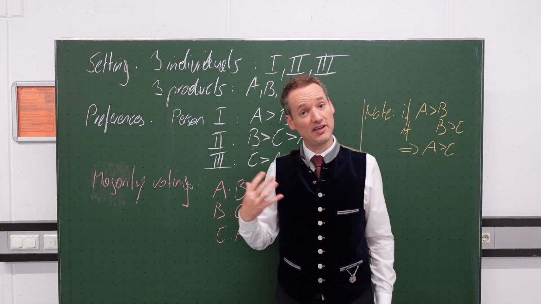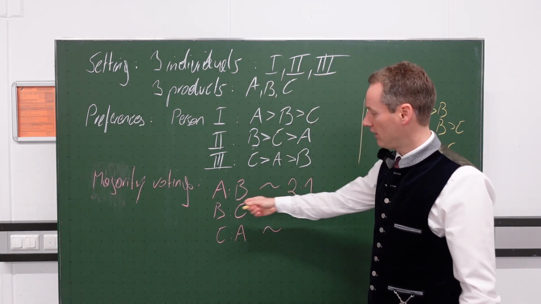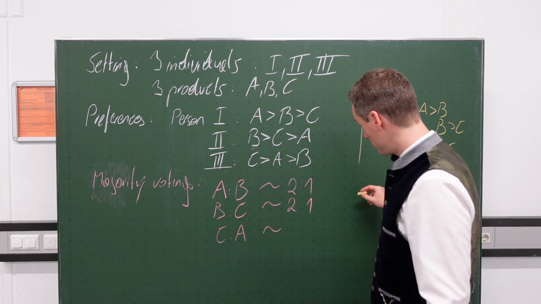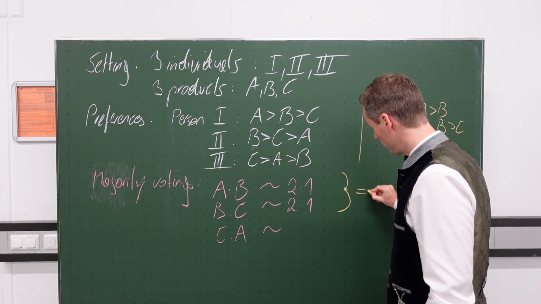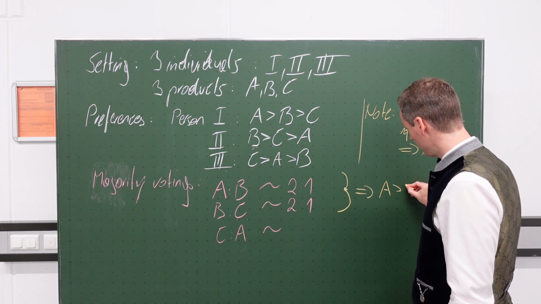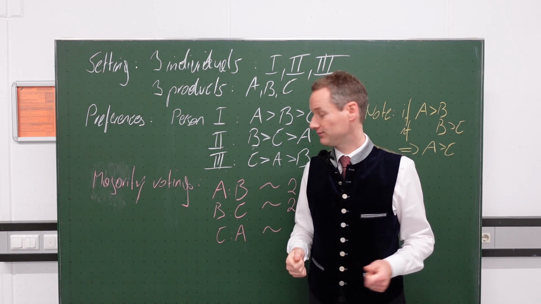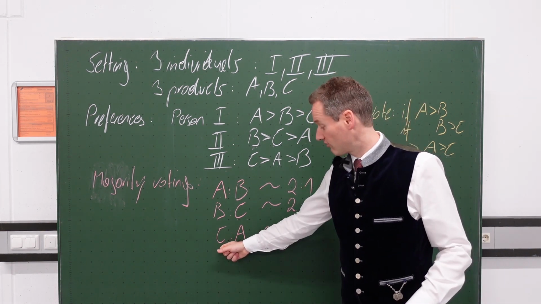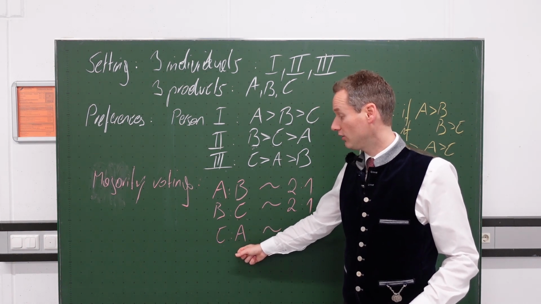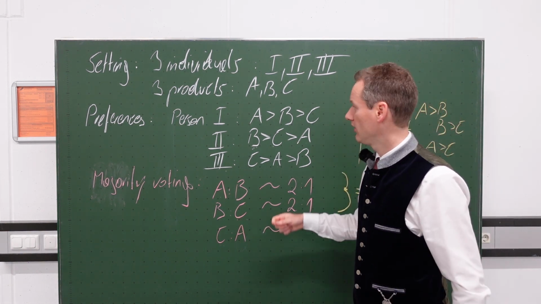And now you could say, but you will be wrong. Now you could say that, well, if A wins against B and B wins against C, then I conclude that A also wins against C. Let's check if this is really true. Let's count it, so let's test. Does C really win against A? Do people prefer A to C, or is it vice versa?